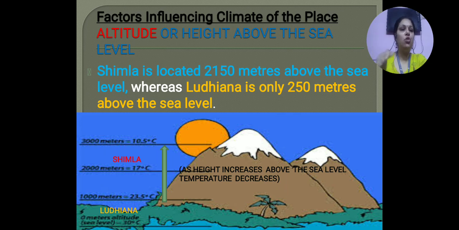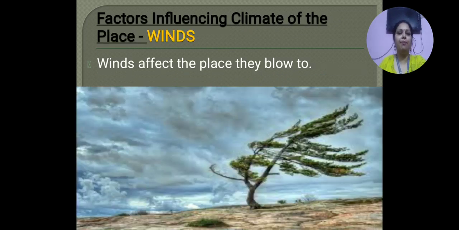It is about 2100 meters above the sea level, and Ludhiana is only 250 meters above the sea level, which is making the difference in the climate. And that is the example which shows you that altitude affects the climate of a place.